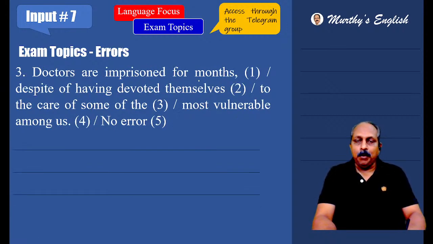Doctors are imprisoned for months despite of, immediately you know it is not correct, having devoted themselves to the care of some of the most vulnerable among us. Here, there is a preposition. After that, there is a word. It begins with a vowel letter, vowel sound. Then you cannot use among, you have to use amongst. Of should not be there.